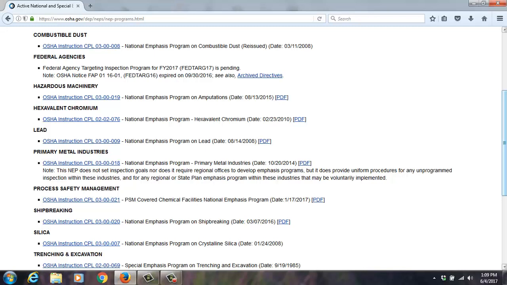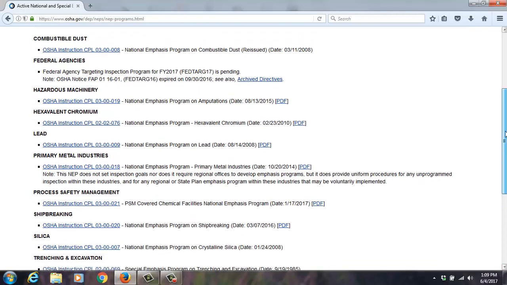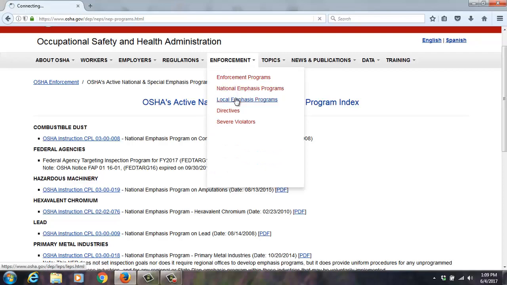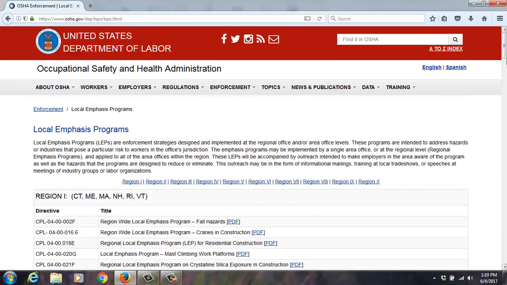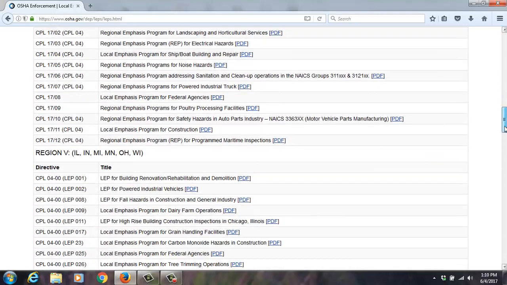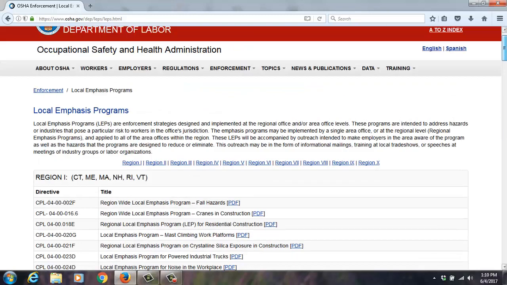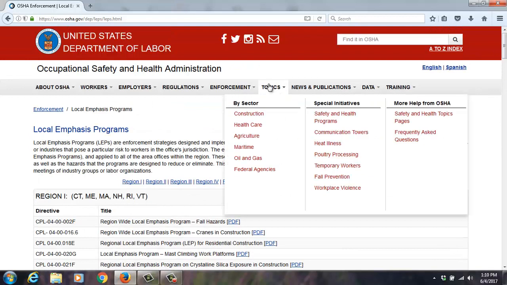Of course, the complement of those are fatality, catastrophe, complaints, referrals, follow-ups. There's probably one I'm forgetting. Imminent danger, I believe, is another. And then there's also the local emphasis programs. My students are required to look in here under Region 5. And what's most specific to Wisconsin is basically LEP 9, which is the dairy farms. If there was a brewery one, we'd also be high on the list.